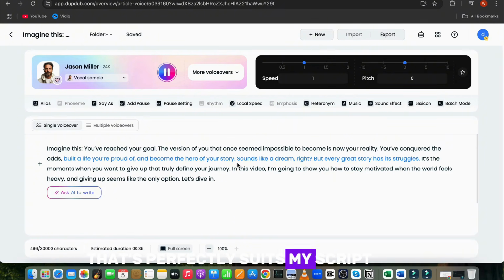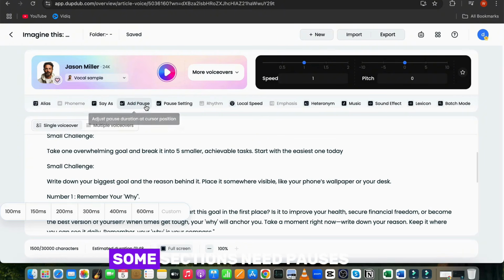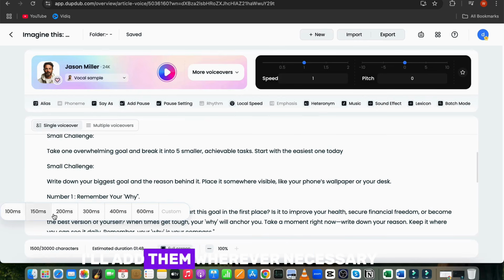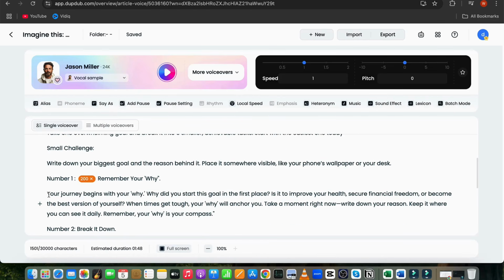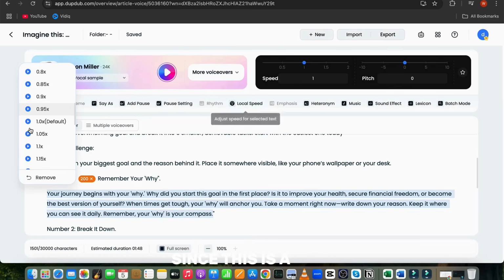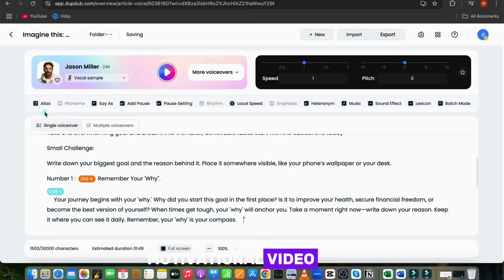That perfectly suits my script. If I feel like some sections need pauses, I'll add them wherever necessary. Additionally, I'll adjust the speed of certain paragraphs to slow them down. Since this is a motivational video, speaking too quickly might not be effective.